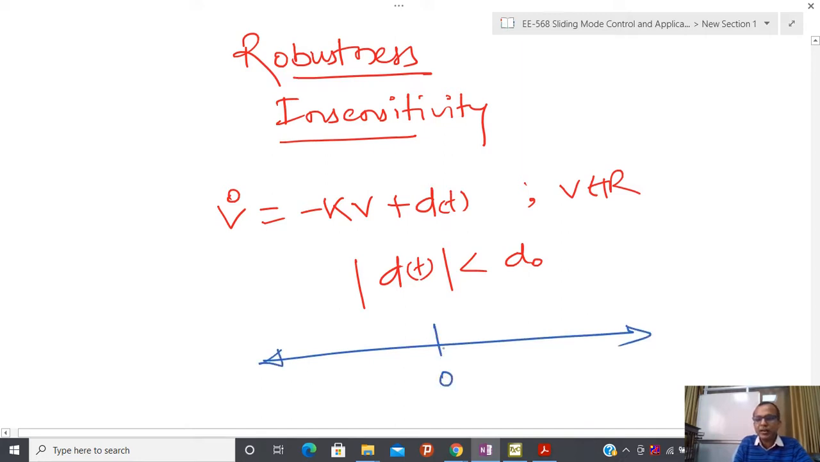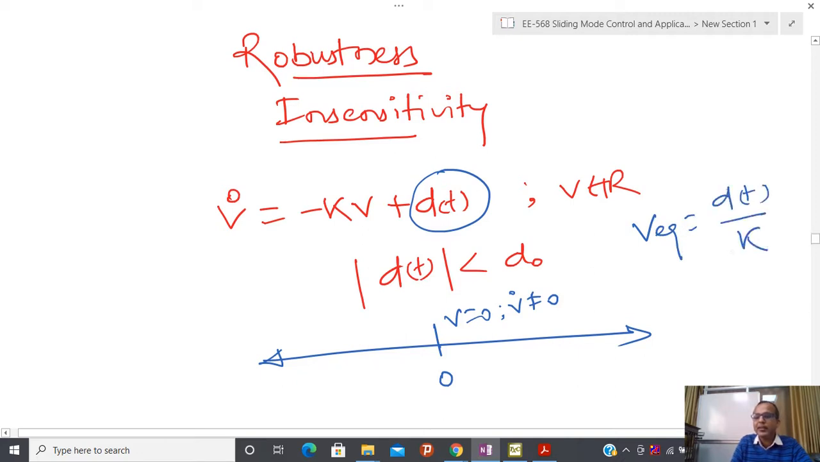Now suppose you are at the equilibrium point. Here v equal to 0, but try to see that v dot is not equal to 0. Why? Because the disturbance is not equal to 0. To calculate the equilibrium point, you just put the rate of change equal to 0. So my equilibrium point v equilibrium is now d(t) divided by k. It means that based on d(t), my equilibrium point is changing.